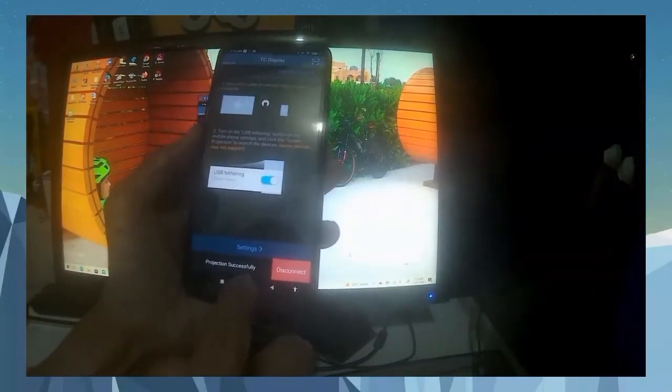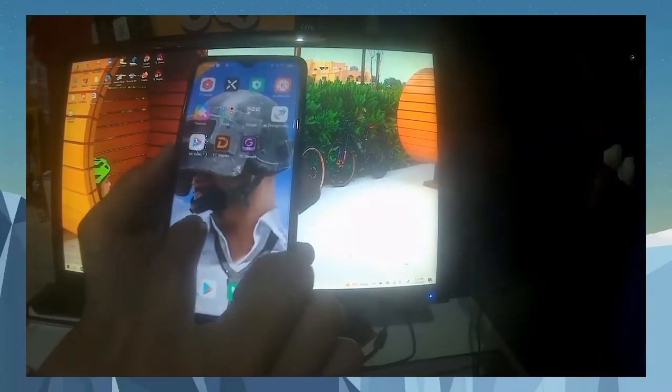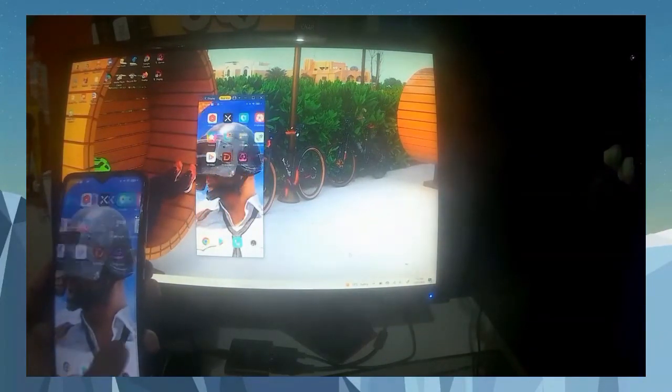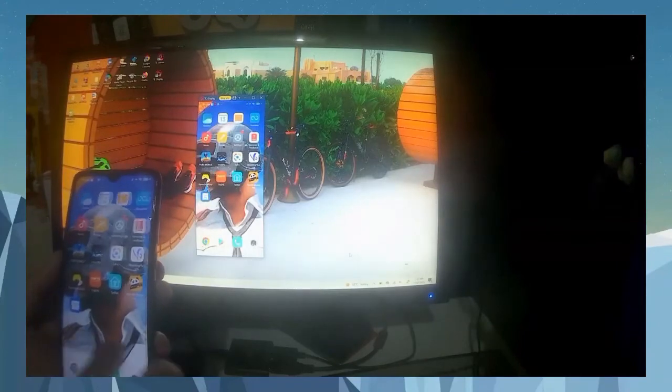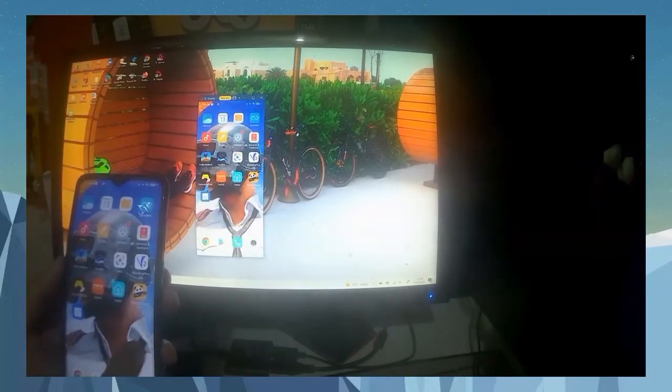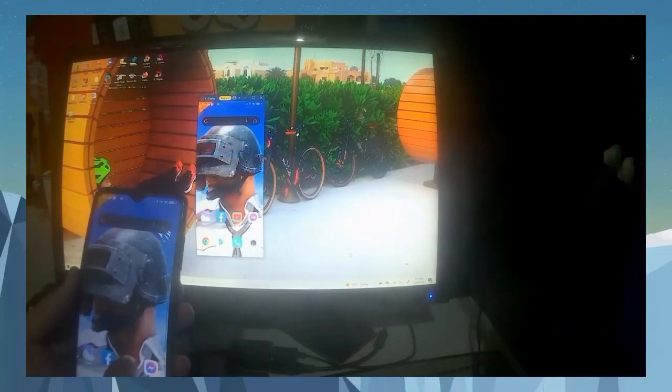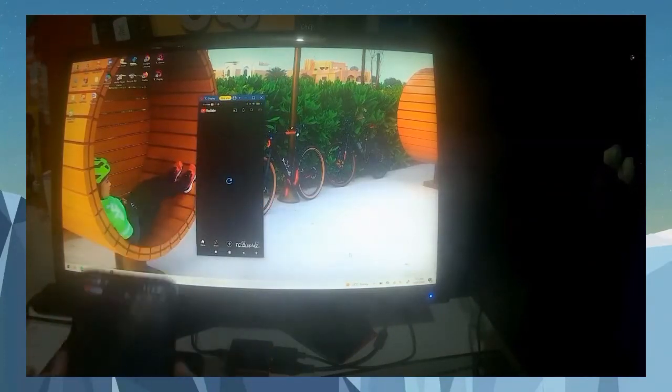So let's go out from our phone. Then that's my mirror. My phone is already mirrored on my PC, on my PC display monitor. Okay, now if you want to watch YouTube, you can watch YouTube.